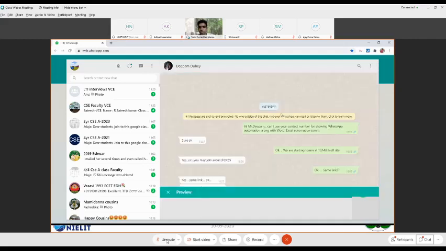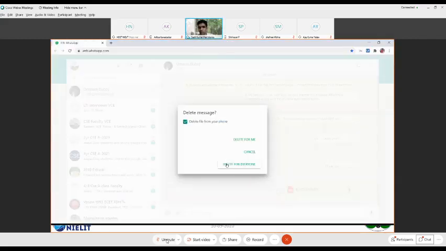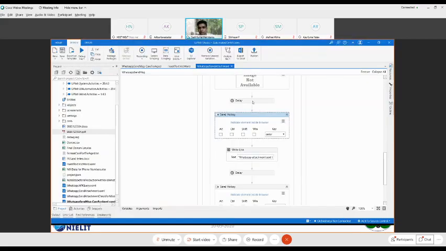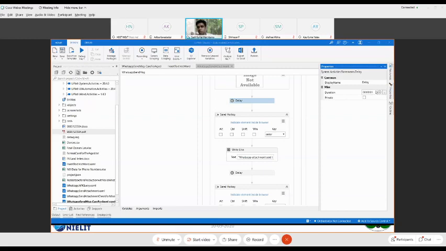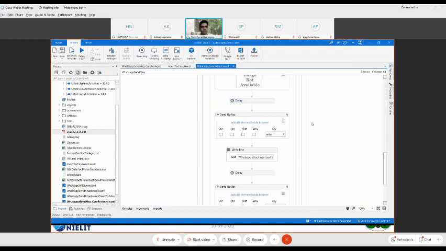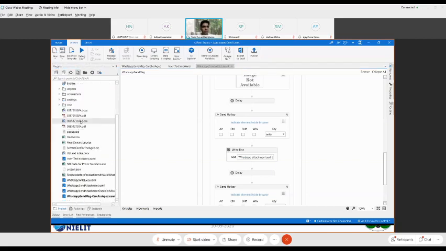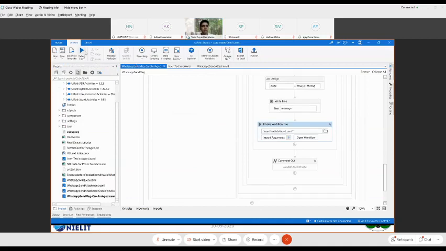So let me delete it for a while. All right, let me increase the delay for this, because within 1 second it is unable to do that Enter. I think it should work now. Let me quickly go back and delete these files so that the automation triggers again. That should be the fix. Let's restart the automation again.